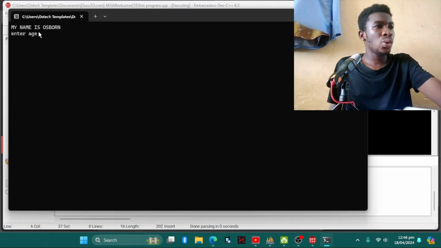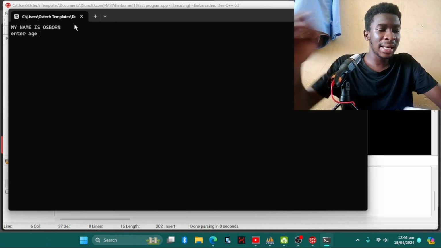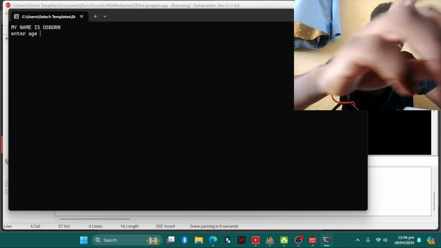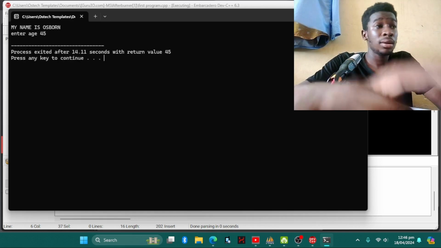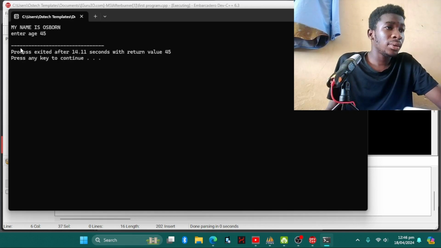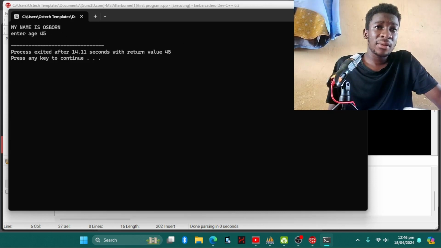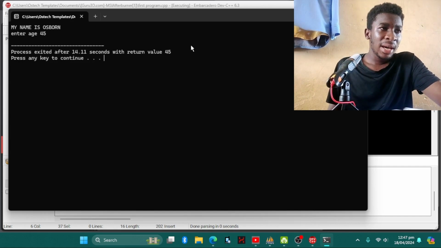Okay, so there it is. My name is Osborne. So they are telling us to enter age. So I can give space and then enter age as, let's say, 45. Yeah, 45 years old, and then enter. So it has accepted a value of 45. So now how can we output the same value of 45?